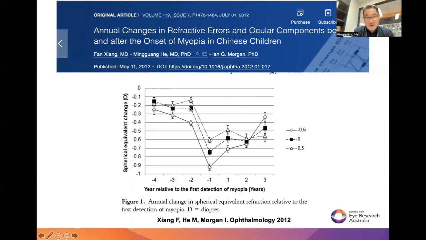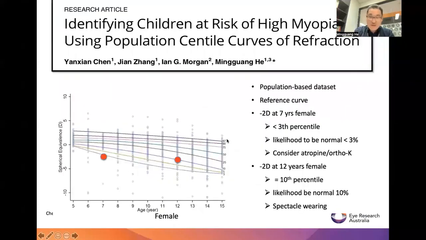In one year, this change can be as great as 0.8 or 0.7 diopters per year. So there are big changes before the onset of myopia, and after the onset, the changes over time reduce. This is a very interesting phenomenon.